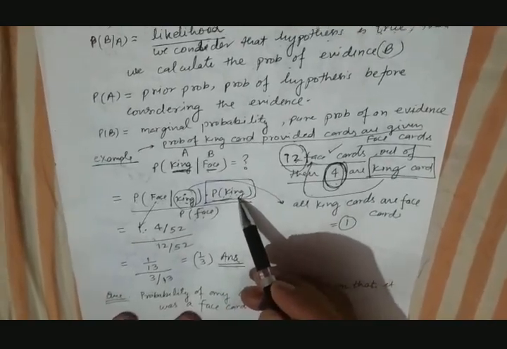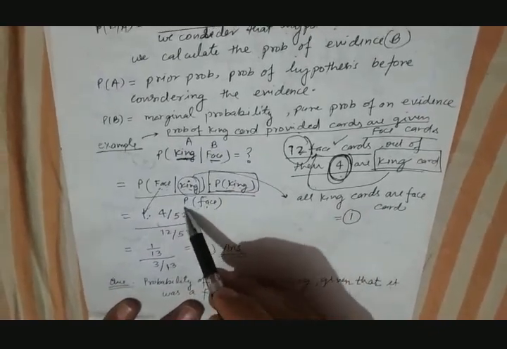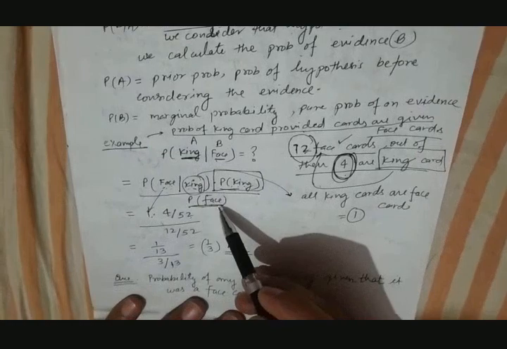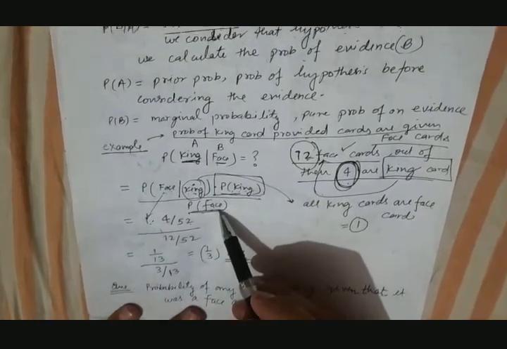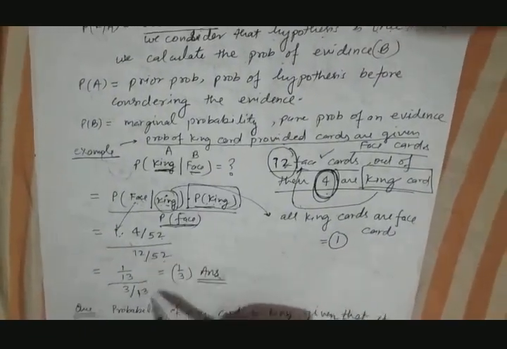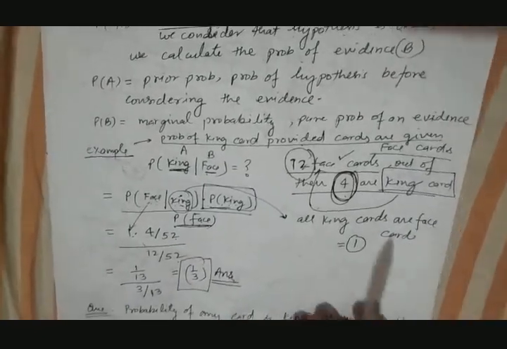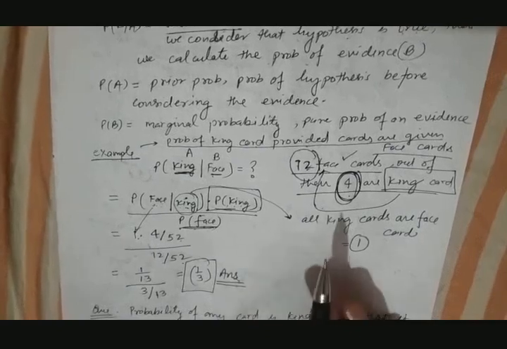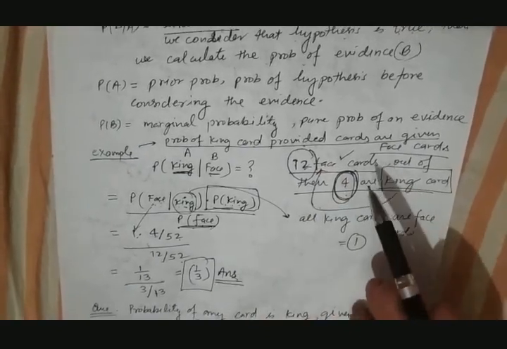So out of 52 there are 4 cards, so the probability of a king card will be 4 divided by 52. Now this is P(face). P(face) is the marginal probability, the pure probability of the evidence. So out of 52, how many face cards are there? 12. So its probability will be 12 by 52. So this will give us 1 by 3. So basically this is how we can find this kind of probability-based reasoning problem using the Bayes theorem.